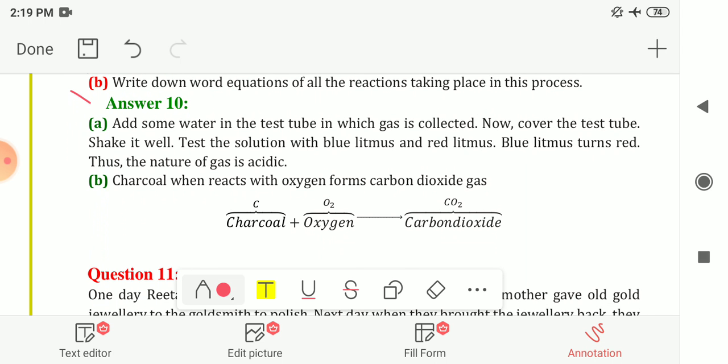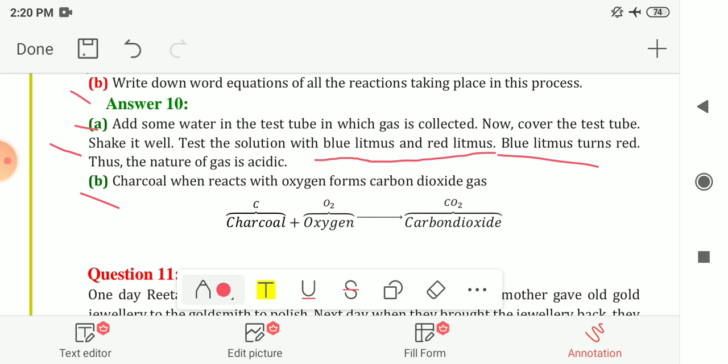Here is the answer to the first question, how she can find the nature of the gas. For that, add some water in the test tube in which the gas is collected, then cover the test tube and shake it well, and then test the solution with blue litmus paper and red litmus paper. You will notice that blue litmus paper turns red, so it shows that the nature of the gas is acidic. So this is how she can find the nature of the gas.